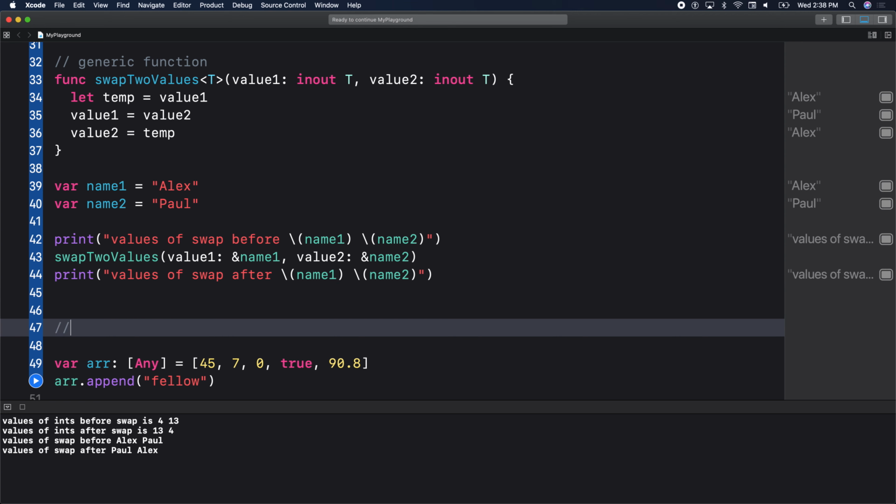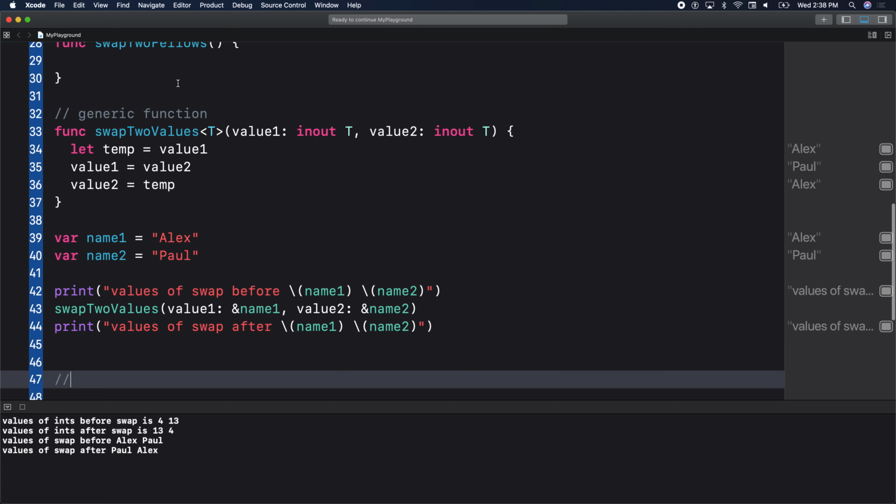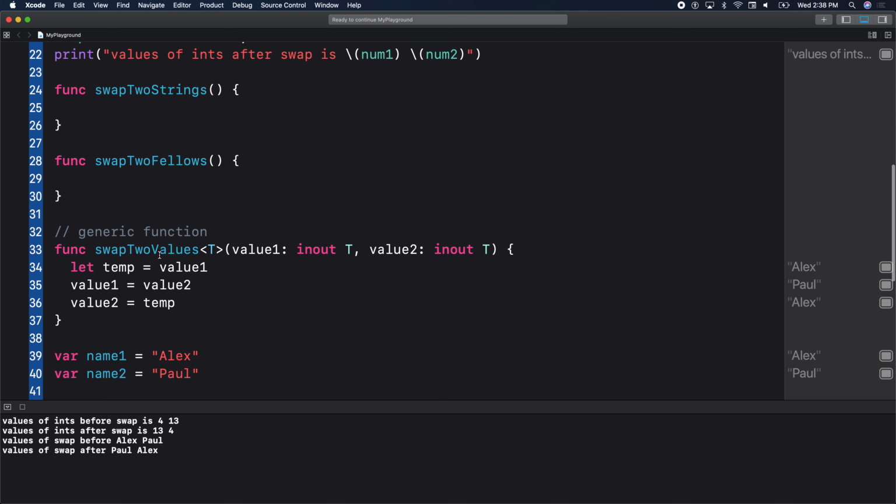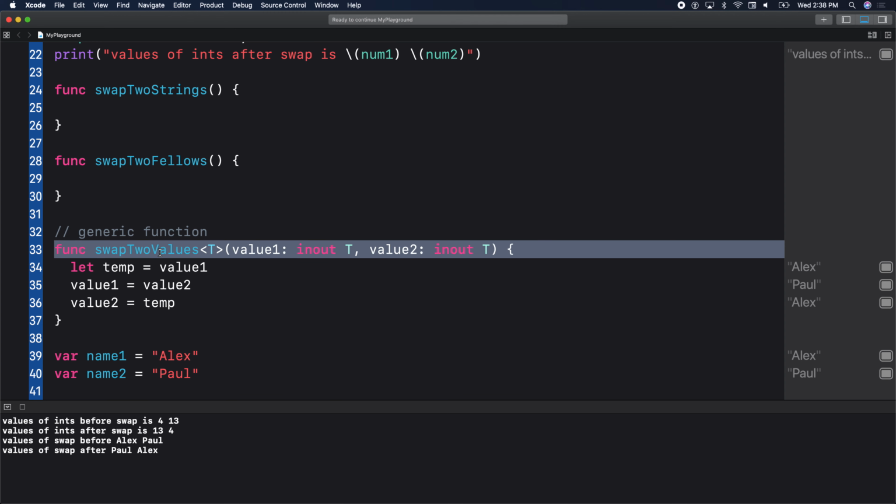So what's the difference between doing that with the T and doing multiple functions? This will work if you want to swap two values of the same type, right? You agree? If I want to swap two integers, do you agree that this function works? If I want to swap two strings, do you agree that this function works?